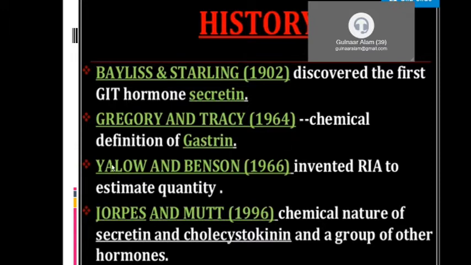Then Yalow and Berson invented the radioimmunoassay to estimate the quantity of hormone. Then Jorpes and Mutt discovered the chemical nature of secretin and cholecystokinin and a group of other hormones. So the first hormone discovered is secretin, and then after 62 years, gastrin. Then the quantity of hormone was measured by Yalow and Berson, and the chemical nature of secretin and cholecystokinin was discovered by Jorpes and Mutt.